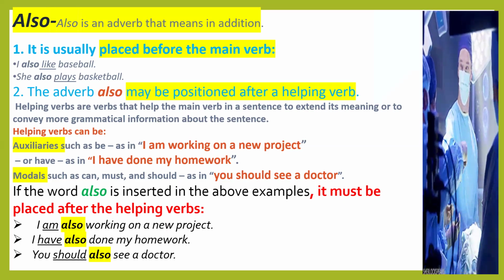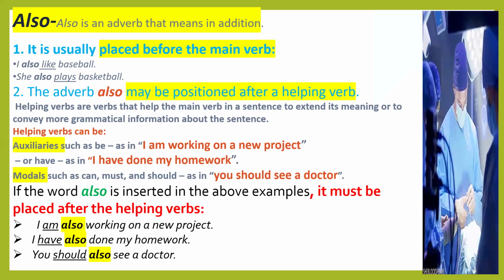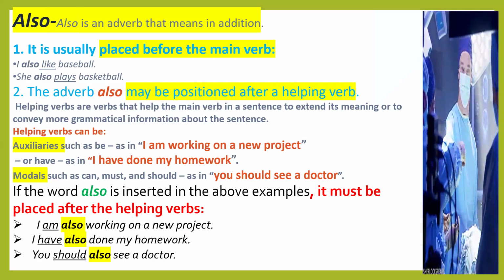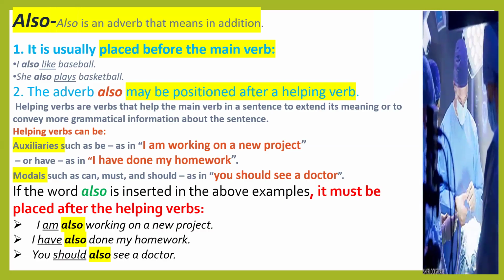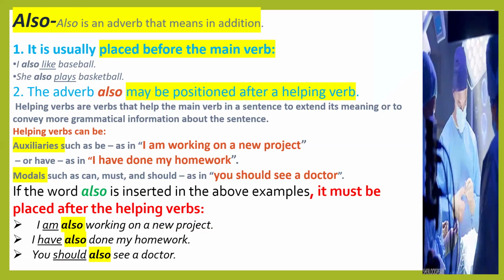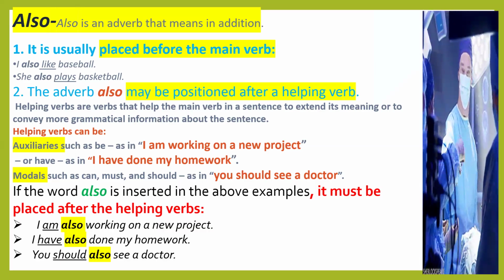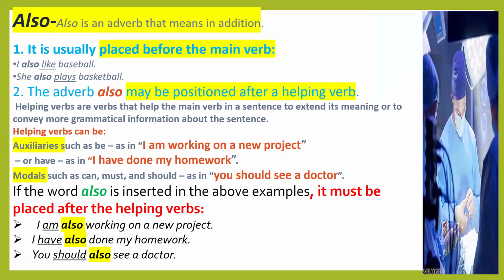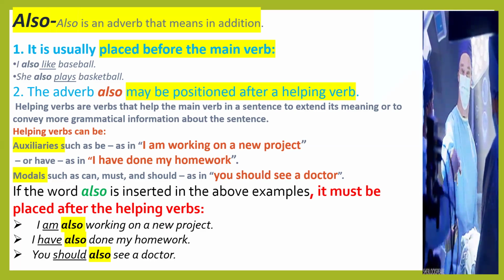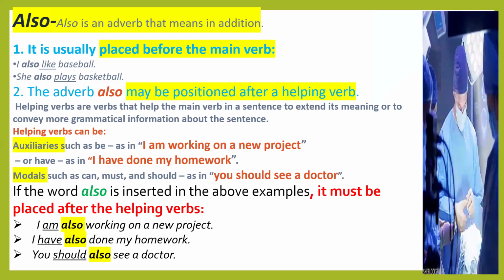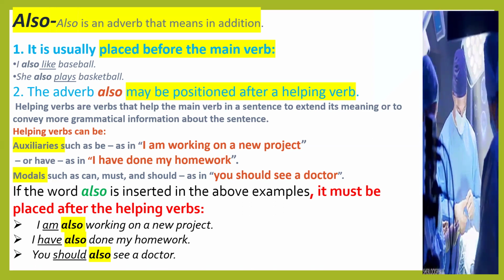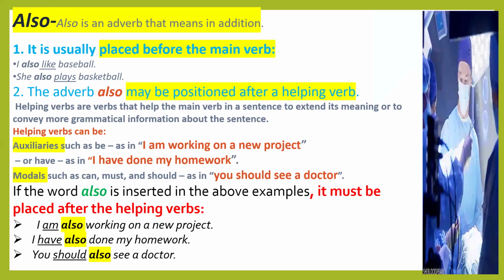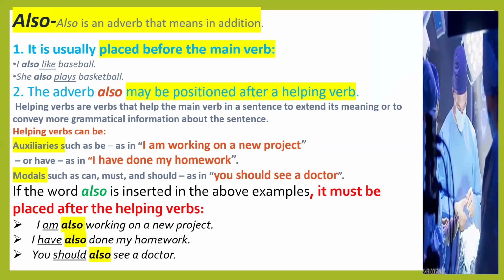The second use is that the adverb also may be positioned after a helping verb. Helping verbs, as the name indicates, help the main verb in a sentence to give extra meaning, to extend its meaning, or to convey more grammatical information about the sentence.